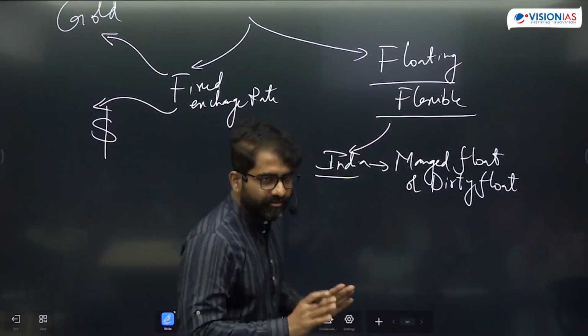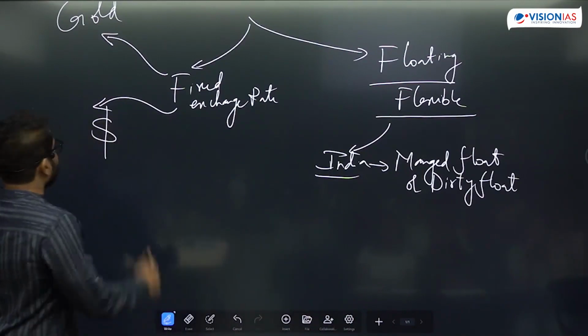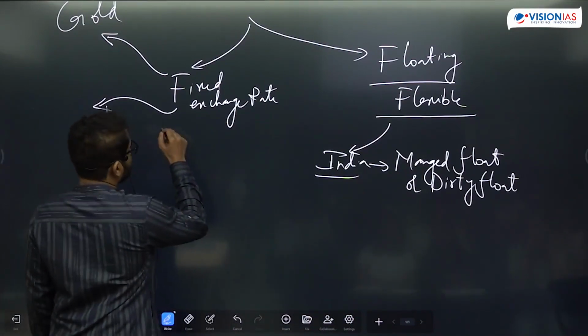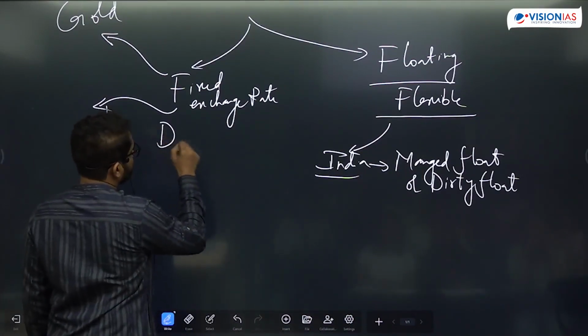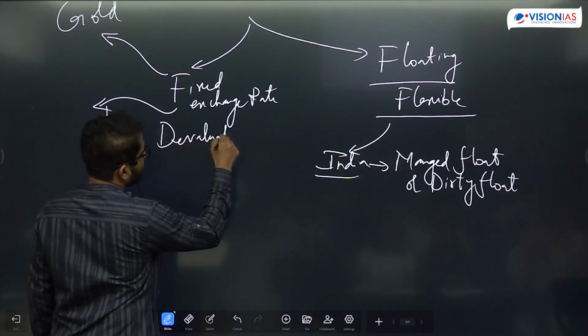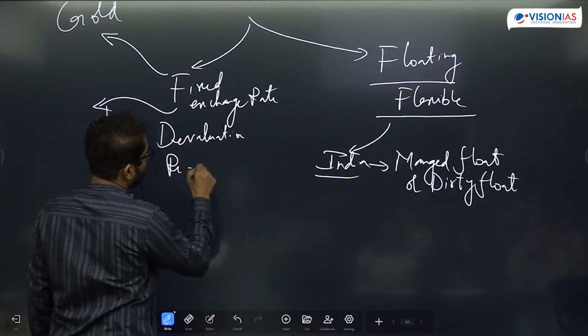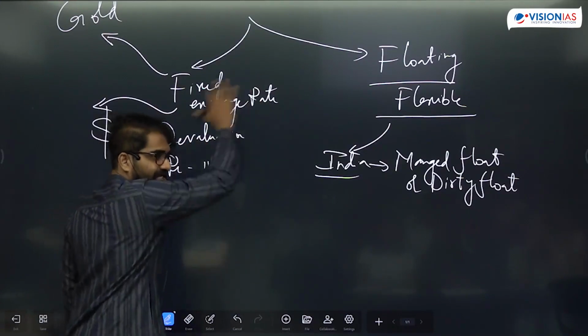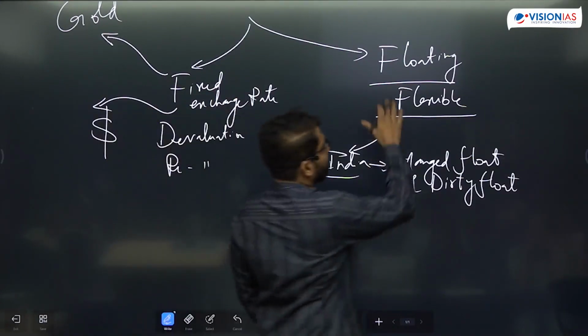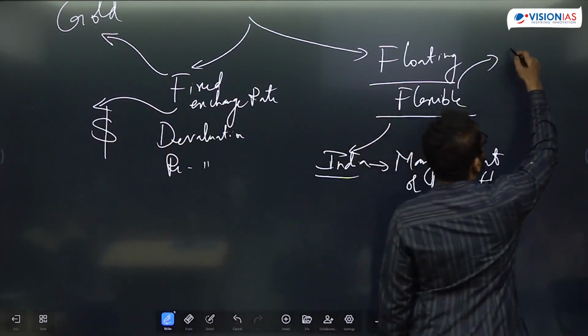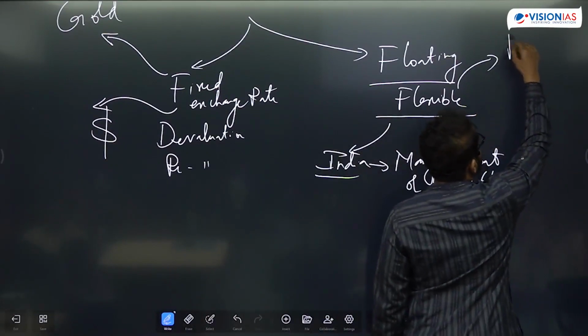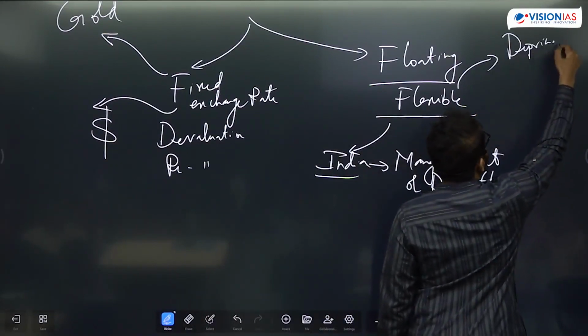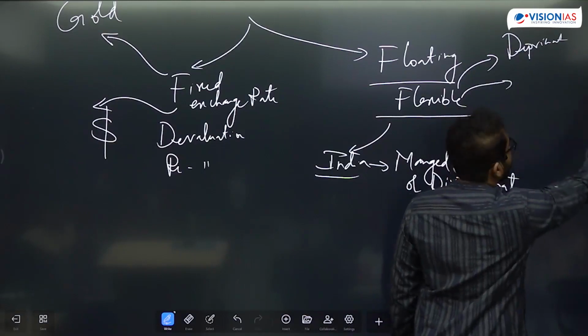Now, words like devaluation and revaluation are used in a fixed exchange rate system. In a flexible exchange rate system, we use words like depreciation and appreciation of currency.